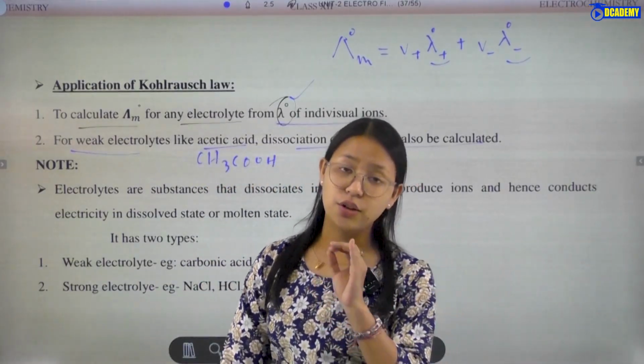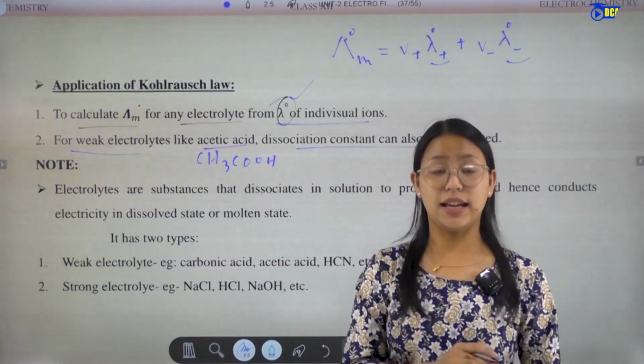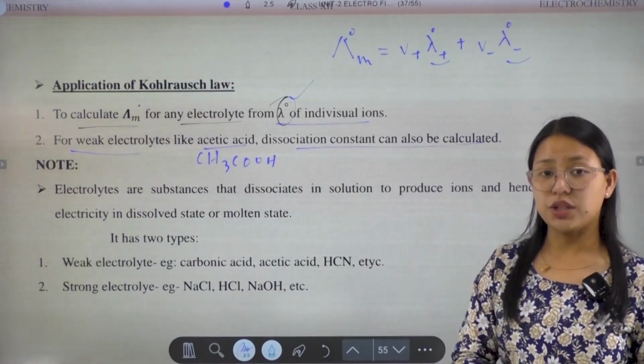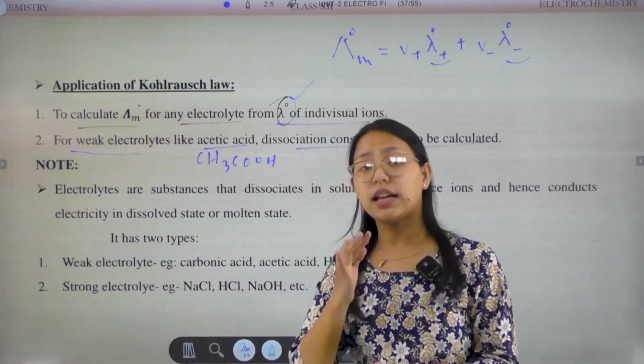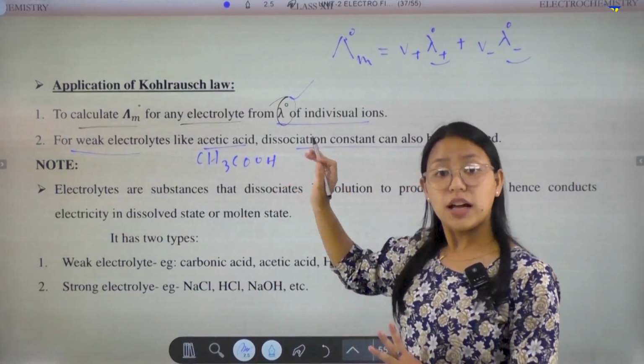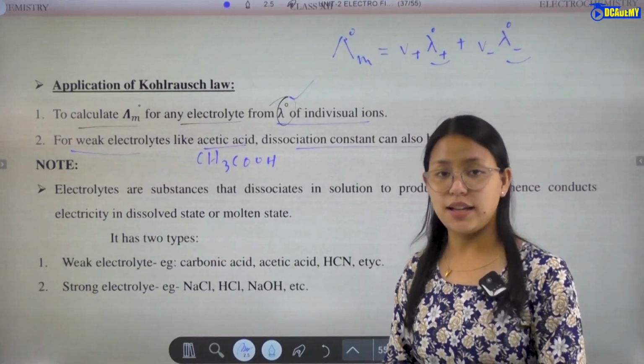That means on dilution or on infinite dilution, C tends to 0 and alpha is equal to 1. We can also calculate the degree of dissociation or dissociation constant.